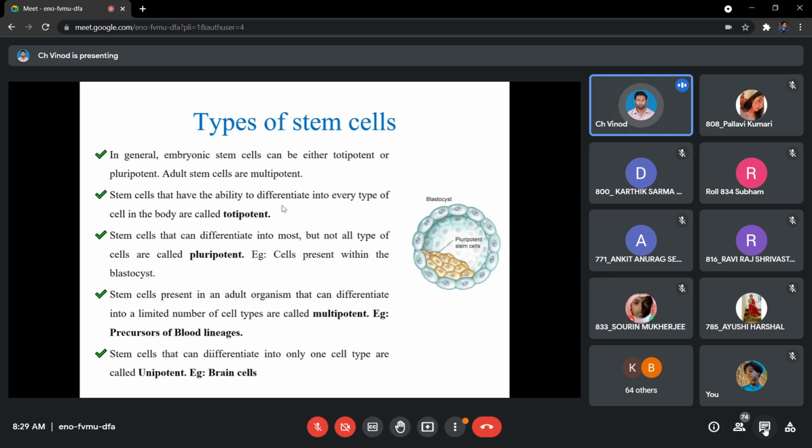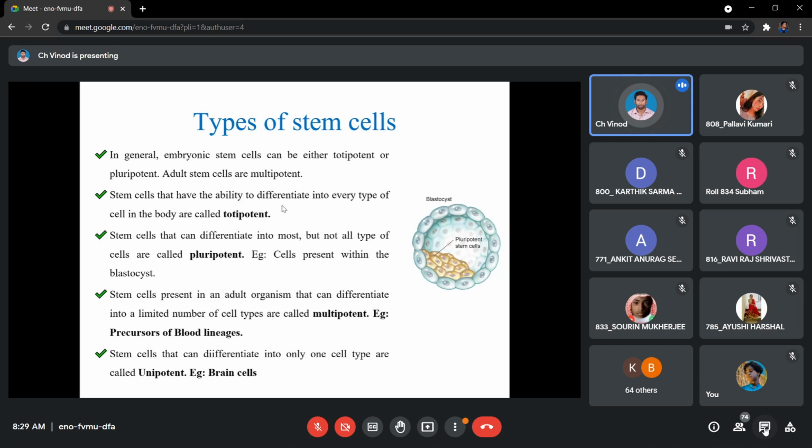So if a cell is able to divide and produce its own category, and also if a cell is able to differentiate into a wide range of cells, then we call it pluripotent. Okay, here I'm saying wide range of, which means the output is high.